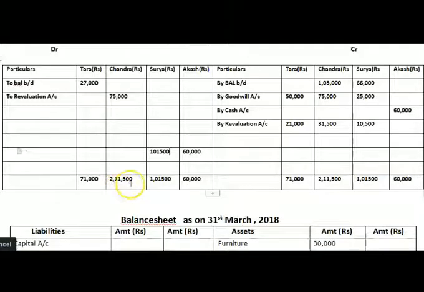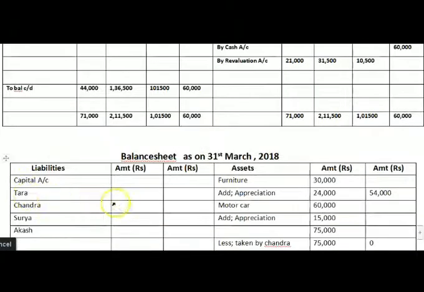And from 2,11,500 we will minus 75,000 rupees, and therefore the difference amount is 1,36,500 rupees. And here from 71,000 we will minus 27,000. The difference amount is 44,000 rupees. This is our closing balance. So here we will write to balance carried down. And now this balance we will write here on the liability side, that is Tara's account, 44,000 rupees in either column.